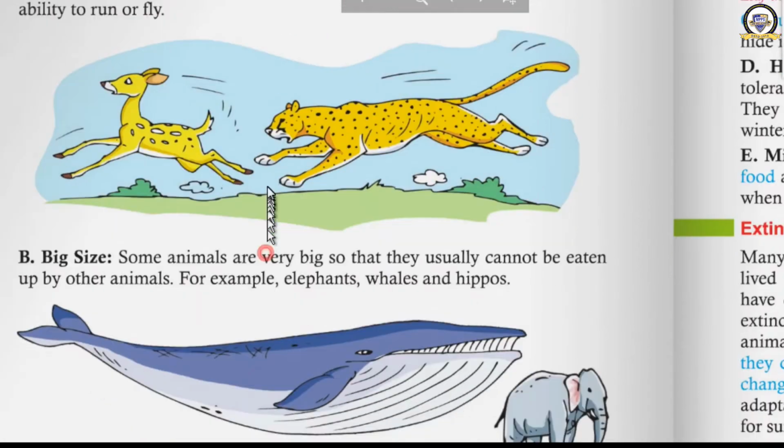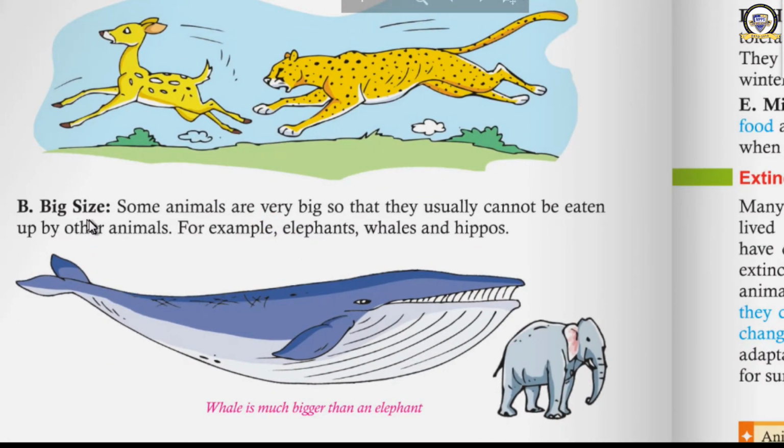Clear? Second one. Some animals have big size. They are very big, so that they usually cannot be eaten up by other animals. For example, elephant, whale, hippo, etc. They are this much big that other animals will not eat them. Can any fish eat a blue whale? No. Can any animal, a lion or leopard, eat an elephant? No, because of their size. That is also a way of adaptation. Their body has grown this much big that they cannot be attacked by any other animal.